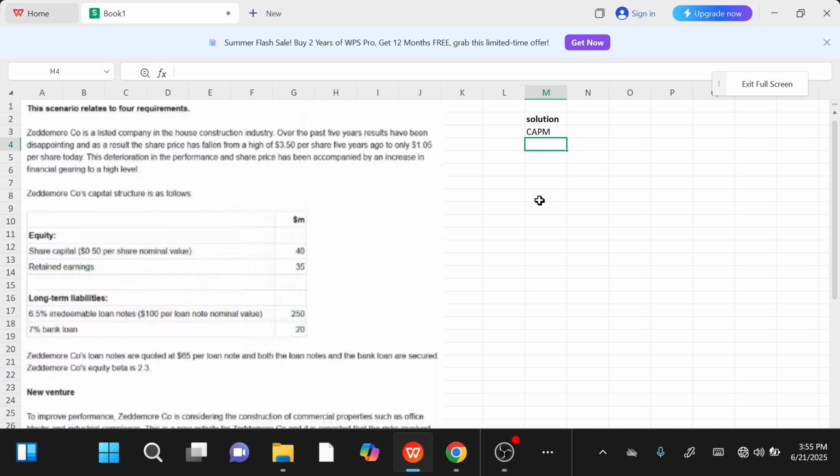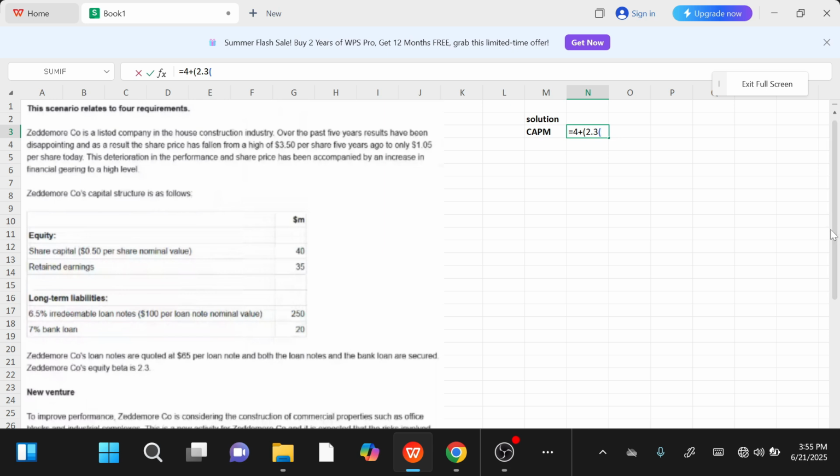So let's calculate CAPM. And you guys know the formula, right? It's going to be 4% plus, bracket open, beta equity. You can see that over here it says that Zeddemore company's equity beta is 2.3. So that's your current equity beta, correct? Then again you're going to open the bracket. Why? Because now you're going to subtract the risk-free return from the market return, right?